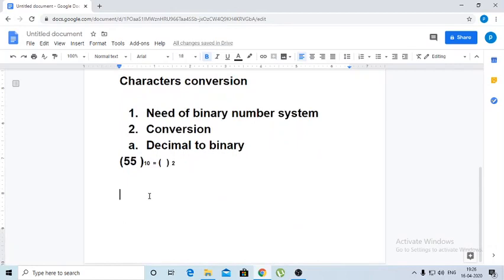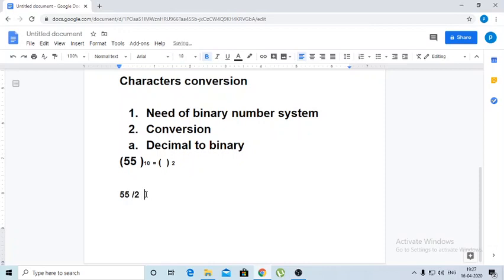So we have to do prime factorization for 55. It means divide 55 by 2, note down the quotient and note down the remainder. Again the quotient is divided by 2, note down the remainder. We have to follow like that. Now I will write 55 by 2.